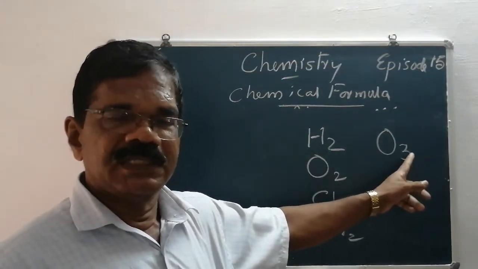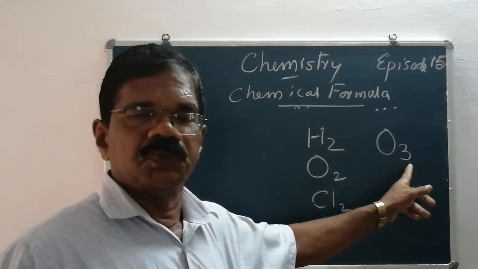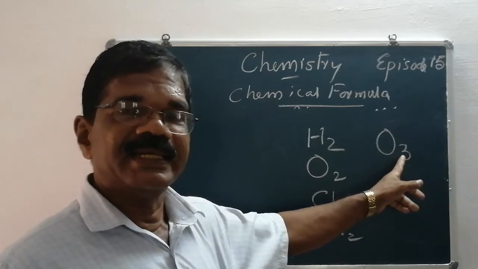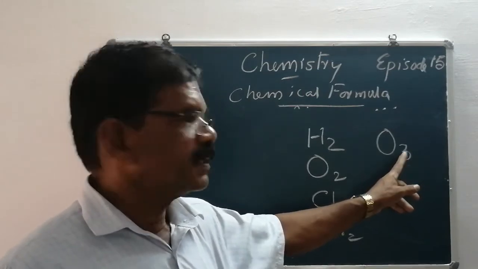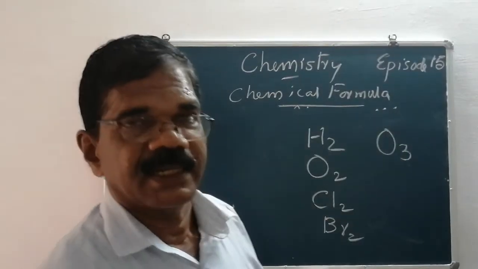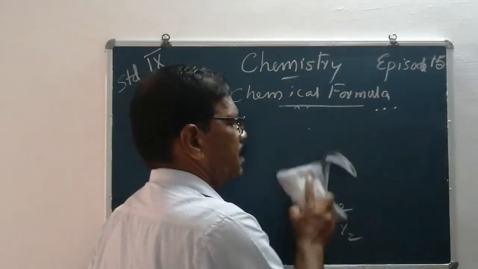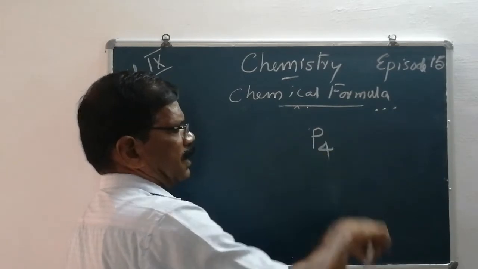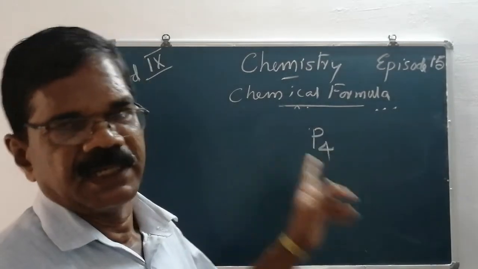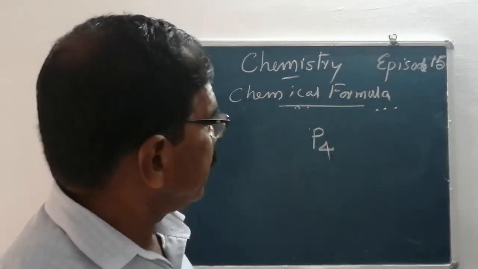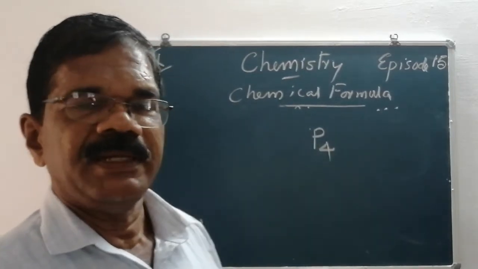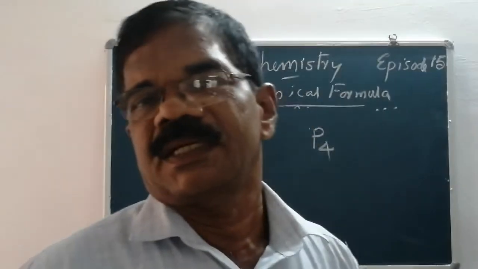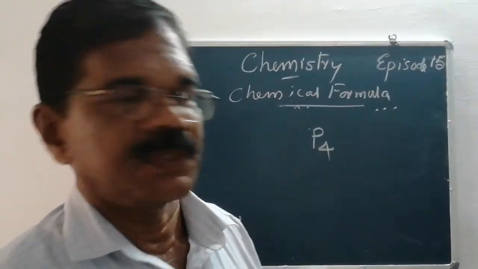But which category does ozone belong to? Ozone belongs to triatomic. Tri means three. Then tetraatomic molecules, for example phosphorus. Phosphorus is also a tetraatomic molecule. Then polyatomic molecules, for example sulfur. If one molecule of an element contains more than four atoms, it is said to be a polyatomic molecule.